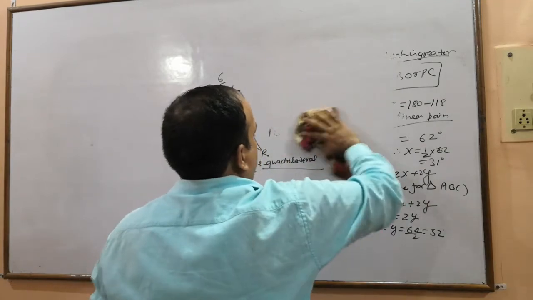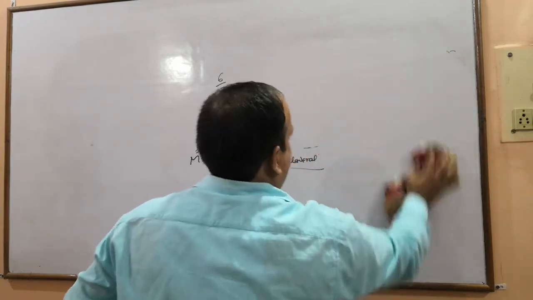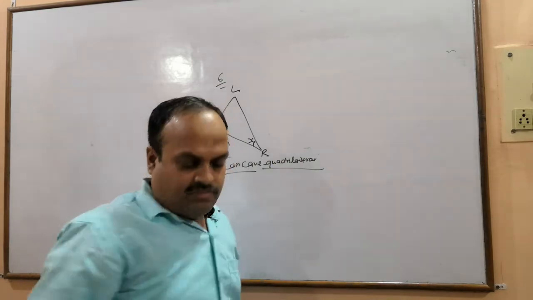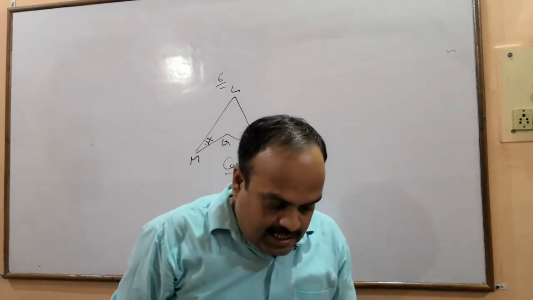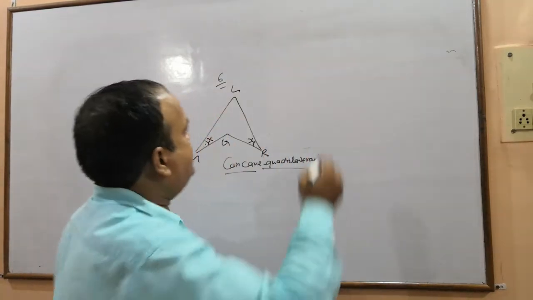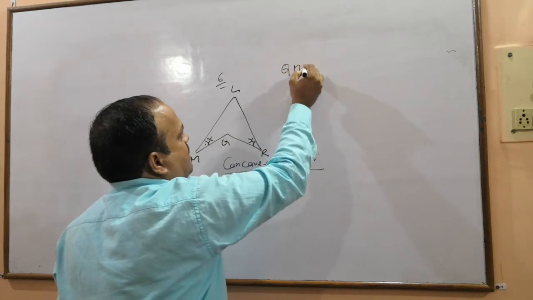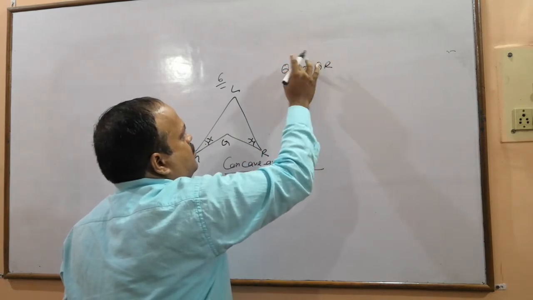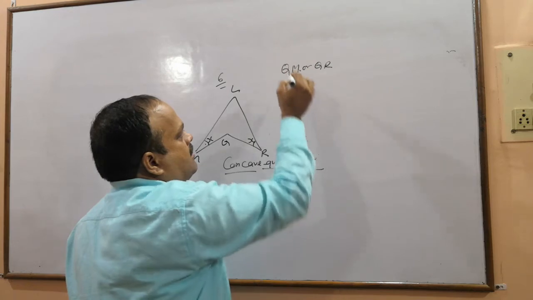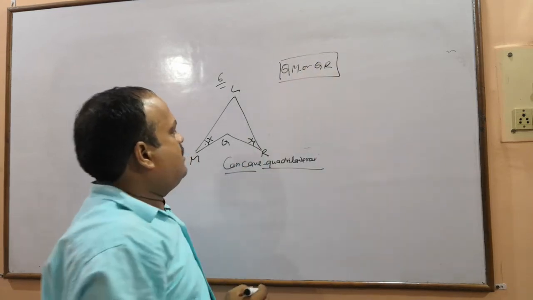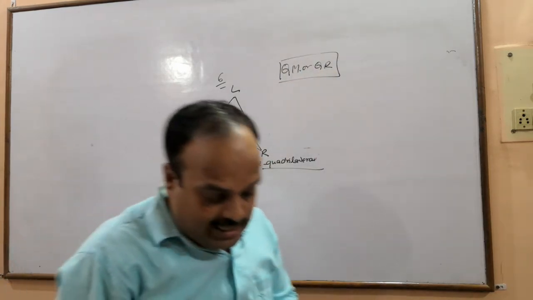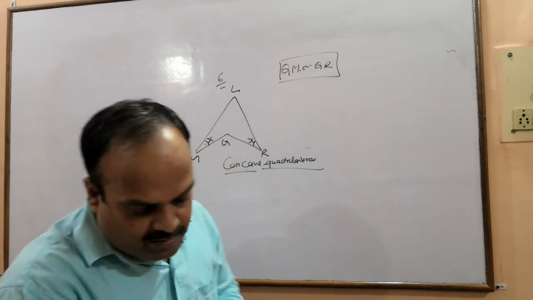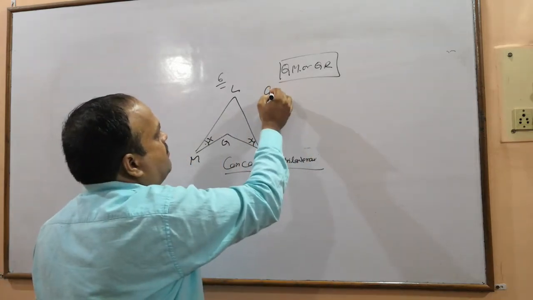So what we are going to do? We are going to first read the information. What extra we have? QM or QR. पहली चीज हमको बताना है कि QM is longer or QR. These two angles are already given equal, and one more information we have.